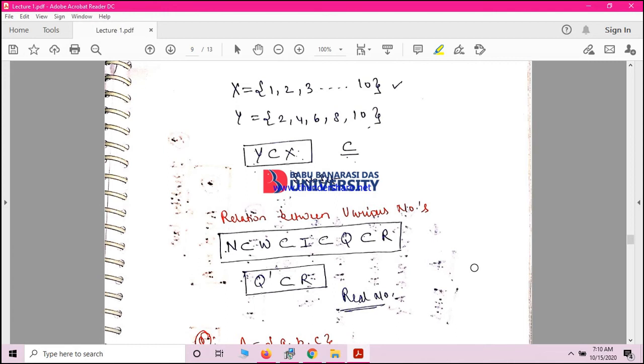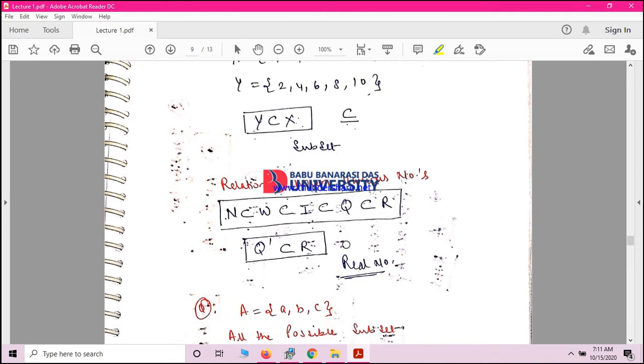How do you represent the subset? So x is equal to {1, 2, 3, 4, 5, 6, 7, 8, 9, 10}, and y contains {2, 4, 6, 8, 10}. So technically every element of y is also present in x. So y is a proper subset of x, because x has more elements than y. So this is an example of a proper subset, and you write this proper subset as this or this.